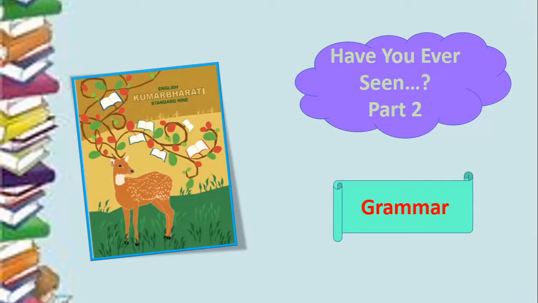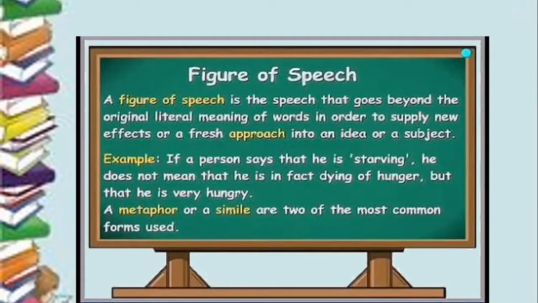Now if you look at this particular poem, children, there are a lot of figures of speech in the poem. Now, what are figures of speech? Figures of speech are those poetic liberties that the poets take that go beyond the original meaning of words. This kind of language, or these kinds of sentences, you will usually find in poems, in poetry, only for giving the piece of writing a new kind of approach.